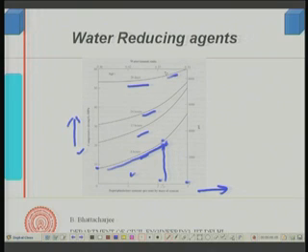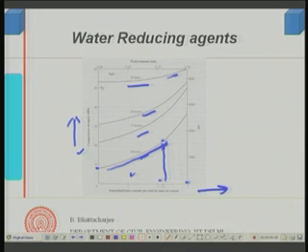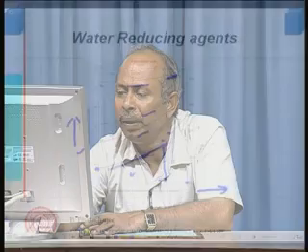Because a uniform structure is formed, there is better dispersion and no flocculation of cement, and cement hydrates uniformly throughout the matrix of the concrete. Therefore, you find an improvement even in the 28 day strength, although this is much more pronounced at low strength. At 8 hours, this is much more pronounced without superplasticizer, and with superplasticizer at 2 or 3% dosage, the strength difference is pretty high. This difference of course reduces, but still it is there somewhat.